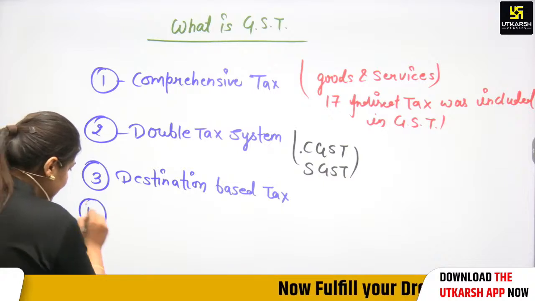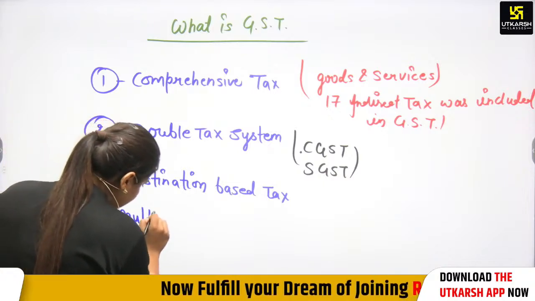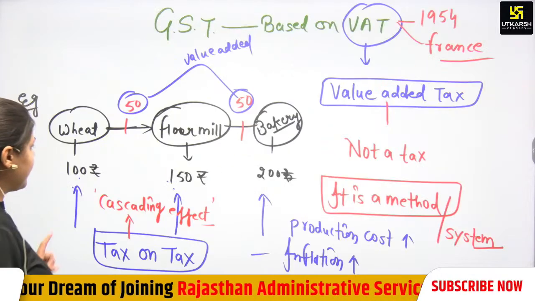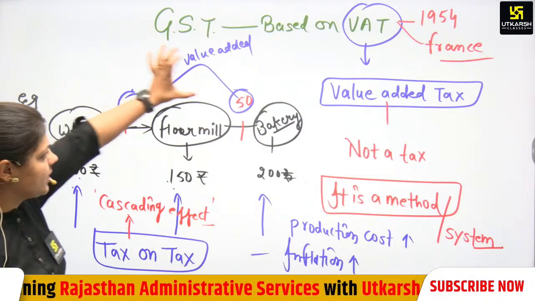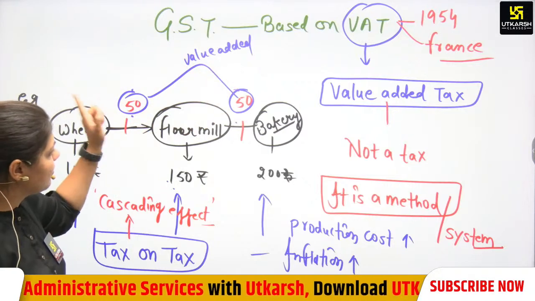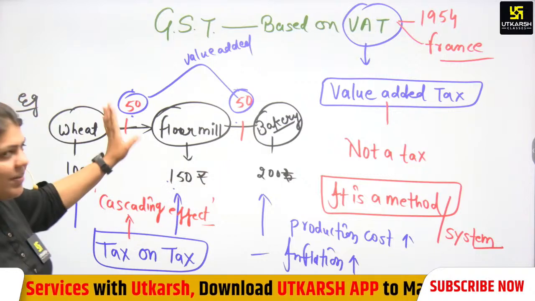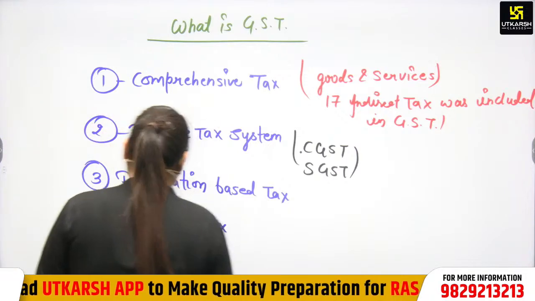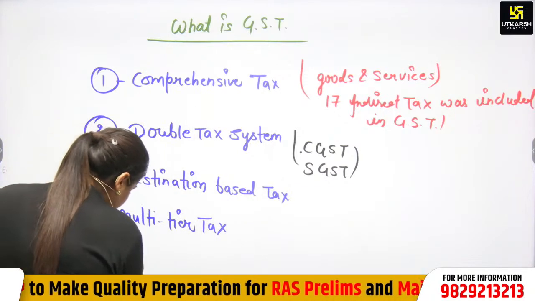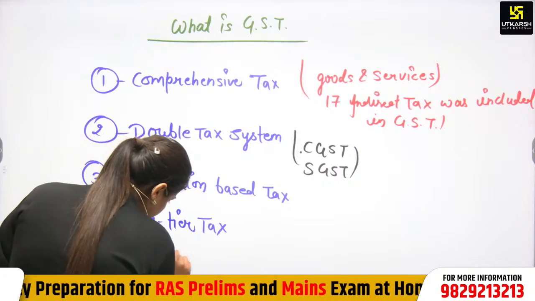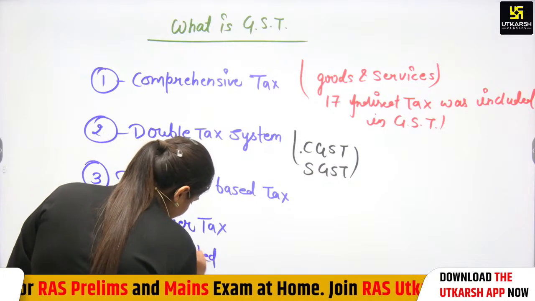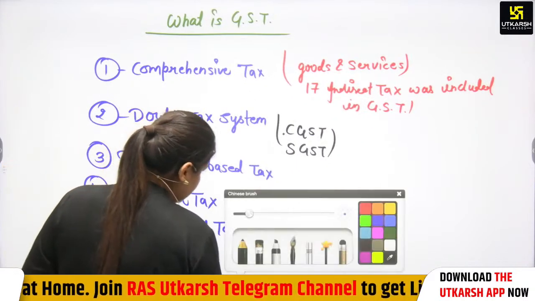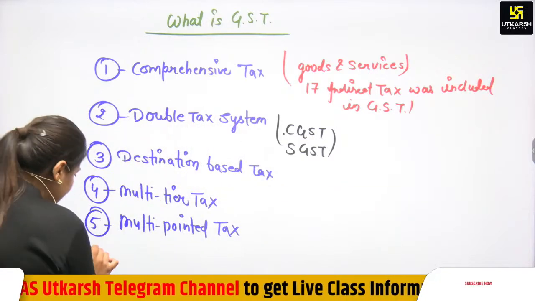Next, it is a multi-tier tax. Why multi-tier? Because at each and every production there is a value addition, and the tax is imposed on the value addition only. At each and every point, value addition tax is imposed. That is why it is called a multi-tier tax. Again, it is called a multi-pointed tax. Why multi-pointed? Because at each and every point of value addition, tax is imposed. That is why it is a multi-pointed tax.